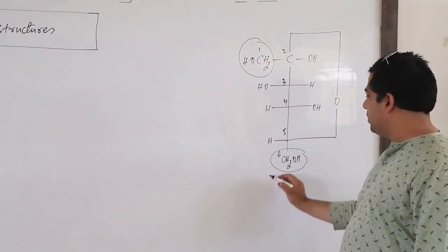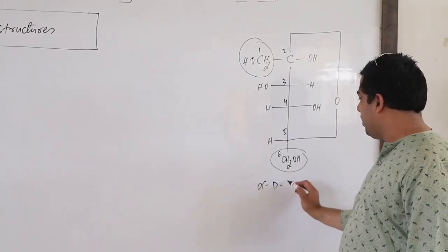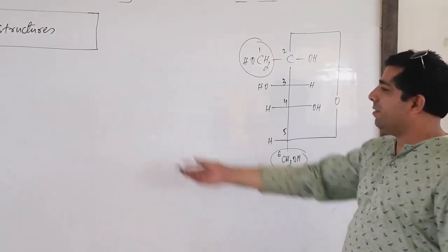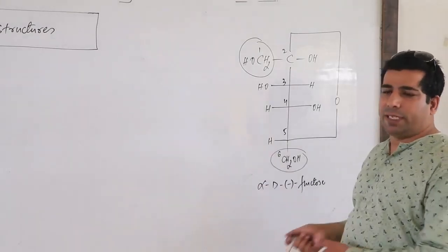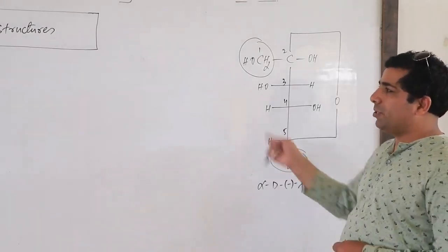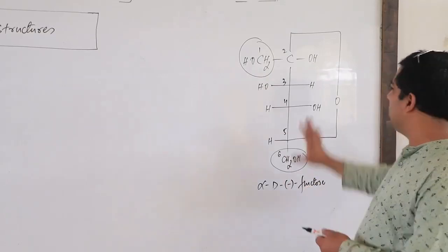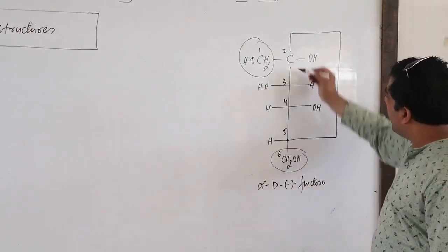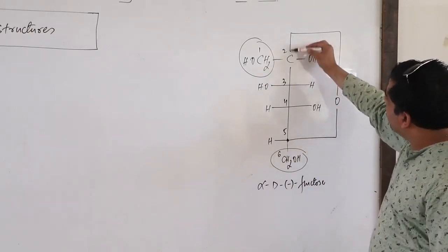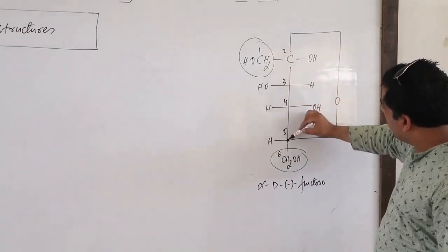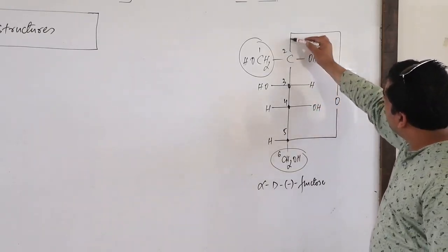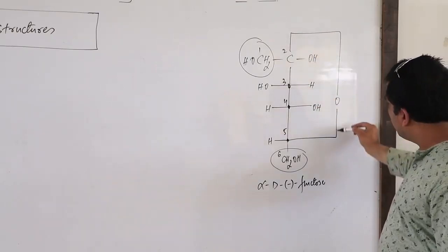And everybody knows this is alpha. Alpha-D-fructose I am taking, and I will design alpha-D-fructose there only. But the pattern of the cyclic structure is different. This is also a cyclic structure. In this cyclic structure you will find carbon number 2, 3, 4, 5, that is 1, 2, 3, 4, and 1 oxygen in this ring.